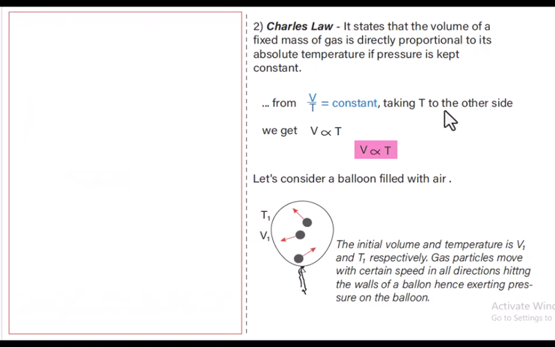Well, the next law is called Charles' law. It states that the volume of a fixed mass of a gas is directly proportional to its absolute temperature if the pressure is kept constant. What are the volume and temperature, guys?